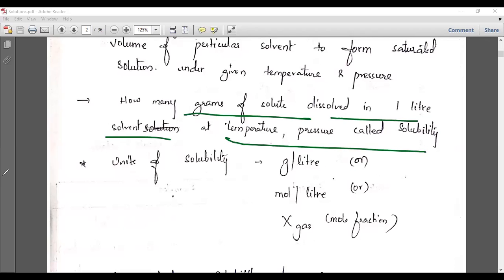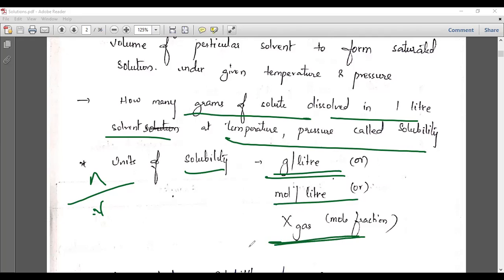How many grams of solute dissolve in the given volume of solvent is called the solubility. Its unit will be gram per liter, for example 1 gram dissolved in 1 liter of solution. Another is mole per liter, that is, how many moles are dissolved in 1 liter of solution. The third is the mole fraction, which is very important. We will understand the mole fraction in detail further.